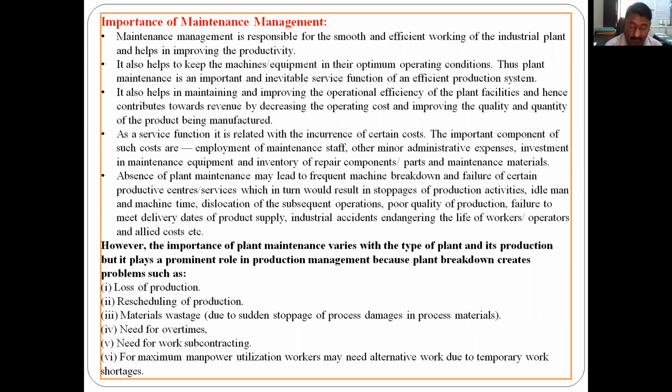Then the person who will do the maintenance: the employment, the salaries and the administrative expenses. There should be an engineer and supervisors related to this maintenance, and some decisions are required to be taken.